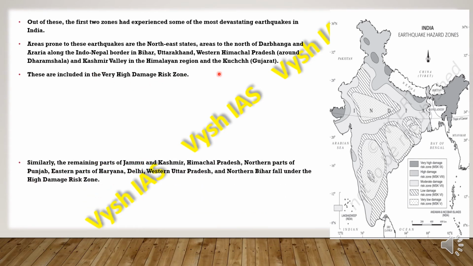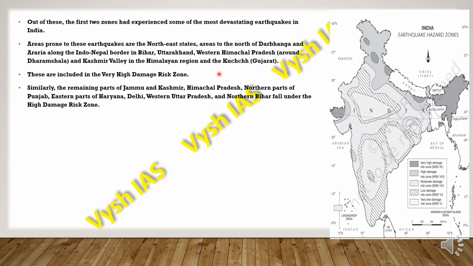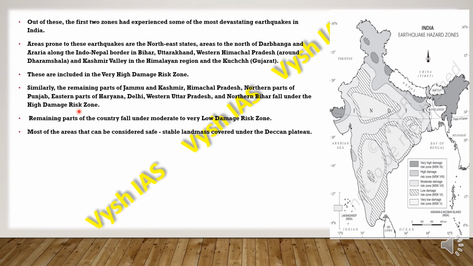Then in the high damage risk zone, we have the remaining parts of Jammu and Kashmir, Himachal Pradesh, eastern parts of Haryana, Delhi, western Uttar Pradesh, northern parts of Punjab and northern Bihar. They fall under the high damage risk zone. The remaining parts of the country fall under the moderate to very low damage risk zone, and the areas considered to be safe are the stable landmass covered under the Deccan Plateau.